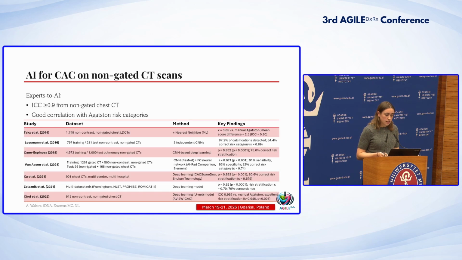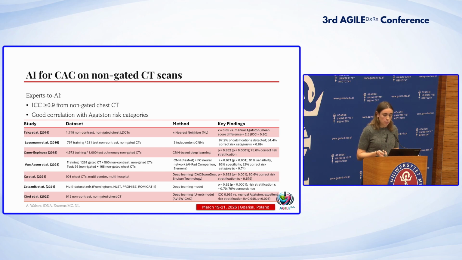However, many studies have already been performed on in-house made or commercially developed AI-based methods. And overall, when they compare the AI method to manual and expert segmentation, we see a very high intra-class correlation. This is also specifically for non-gated chest CT, with a good correlation with Agatston risk categories. However, we can see a difference in methods.